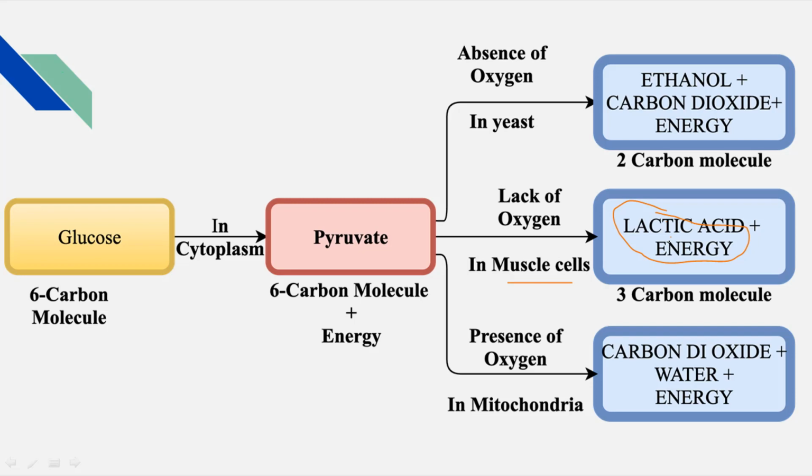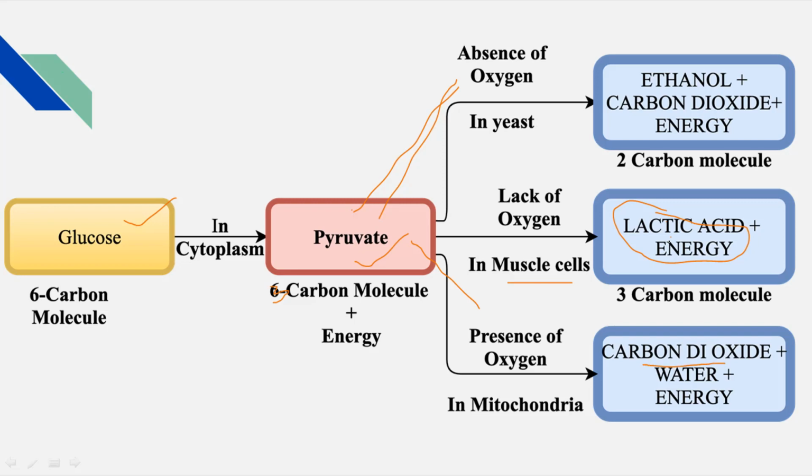So glucose, after digestion the body is going to produce glucose, right? So this glucose is going to be converted into a 3-carbon molecule, and we are going to call it pyruvate. Pyruvate, in the absence of oxygen you are going to see ethanol, carbon dioxide, energy, and in the presence of oxygen you are going to see carbon dioxide, water, energy.